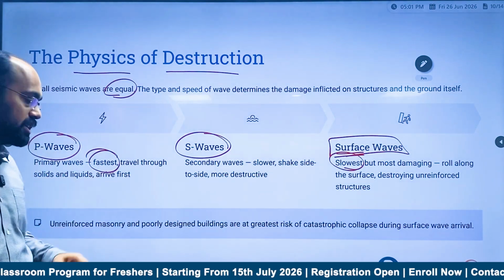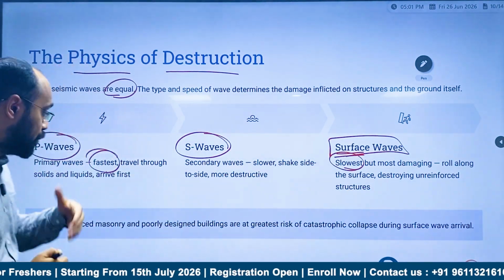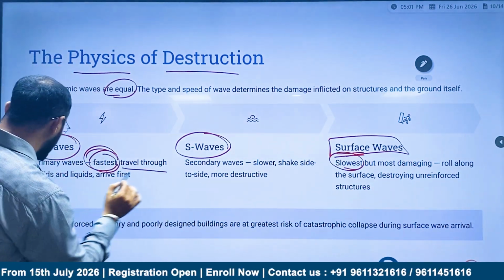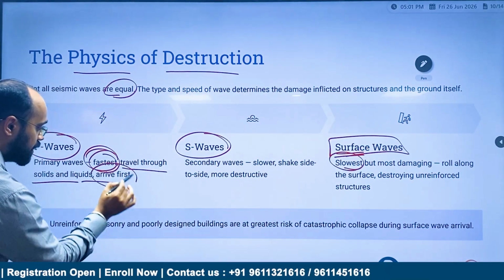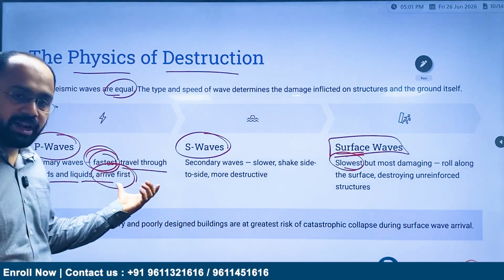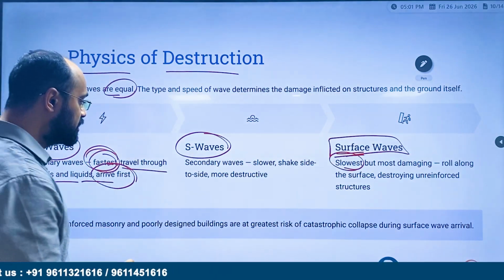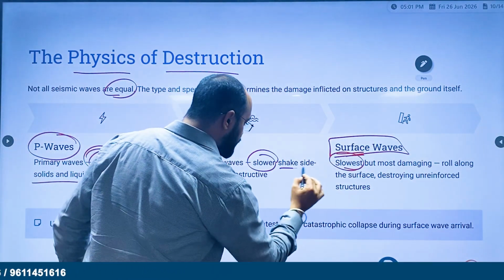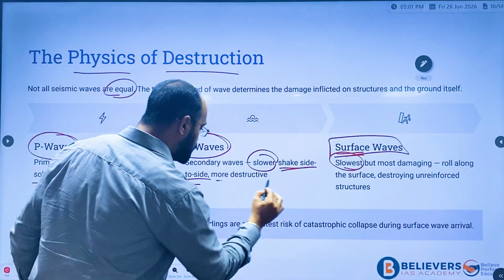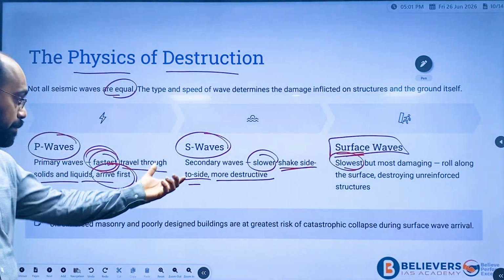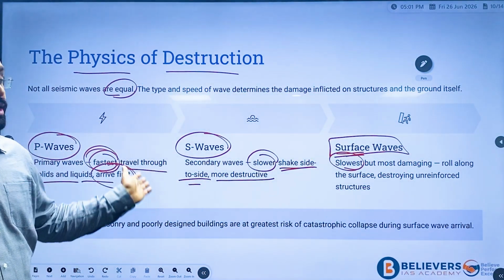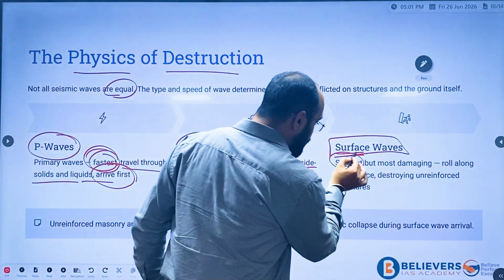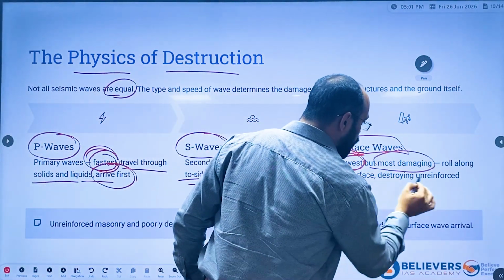Since it is faster, it will go off very quickly. It travels through solid and liquid, and arrives first. This is the first one to arrive on the surface. The S wave is slower, shakes side to side, and is more destructive compared to P waves. And the surface wave, though it is the slowest, causes the most damage.